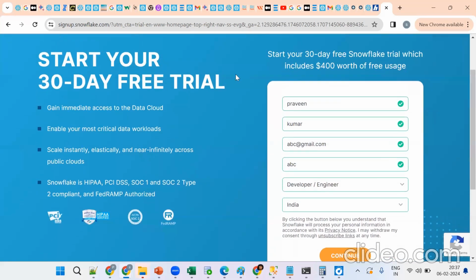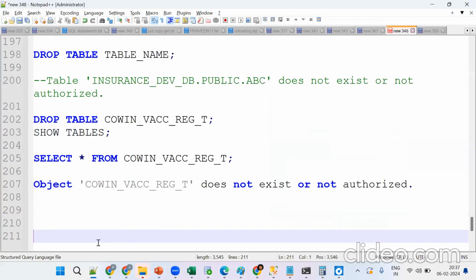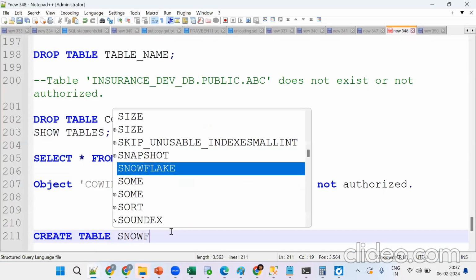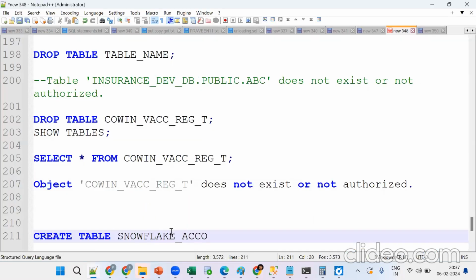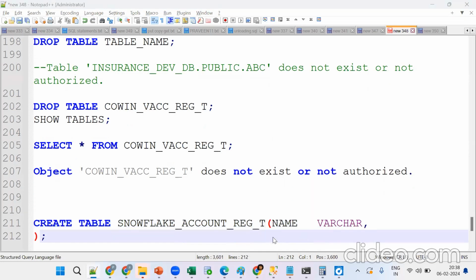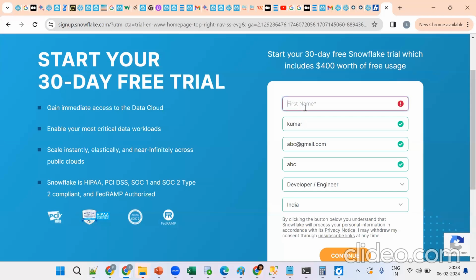Now create one table. What table name can we go for? We can say Snowflake account registration, bracket open, bracket close. Tell me the columns. We should go for name, which is a varchar. We can take any use case. What's the name? First name, last name.